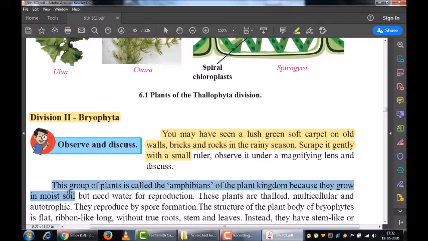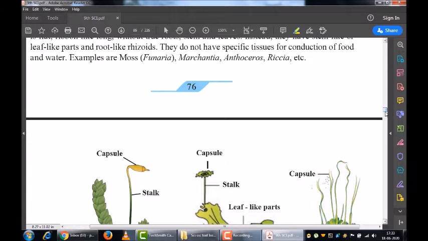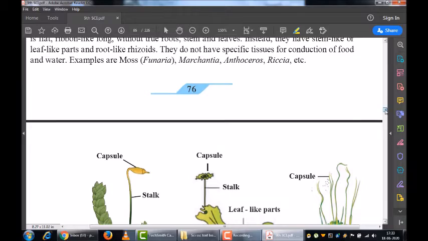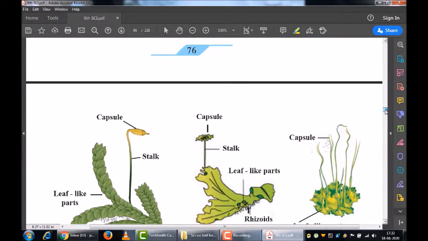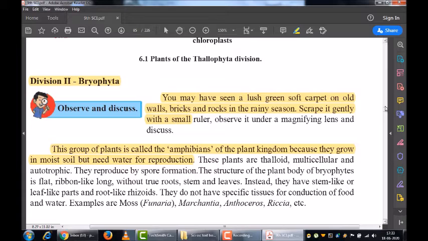Now students, we will be studying the next division, that is division Bryophyta. Before I proceed, I just want you to recall: are you aware of the word amphibians? Most of you might know which animals. Those animals which are able to survive on land as well as in water are known as amphibians. In the same way, the bryophytes are called the amphibians of the plant kingdom because they grow in moist soil and they need water for reproduction.